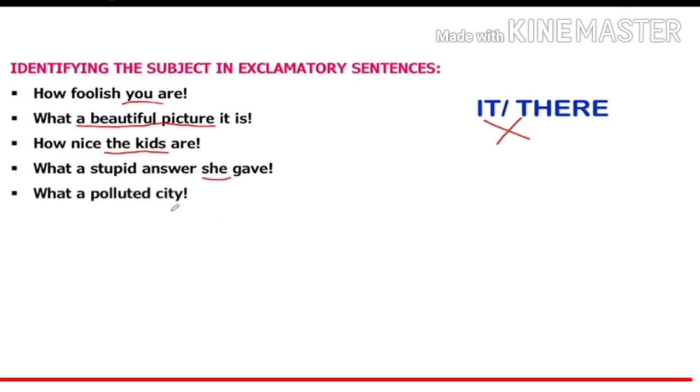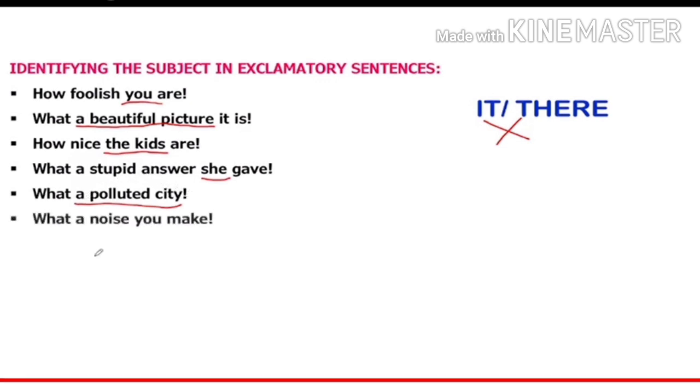What a polluted city. So a polluted city completely will be a subject because it is doing the action, and the word polluted, which is an adjective, and the word a, which is a determiner, they are all added with the subject city. What a noise you make. So it's clearly shown that you is the person who is making noise.